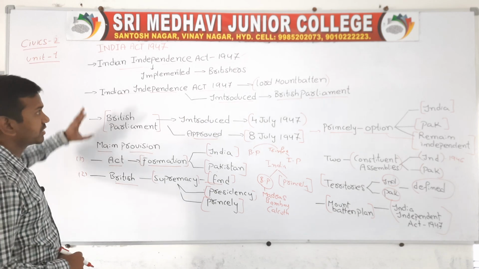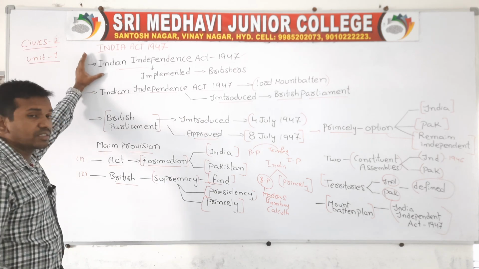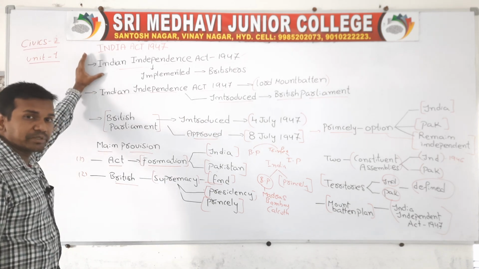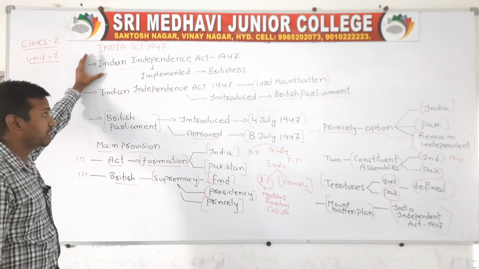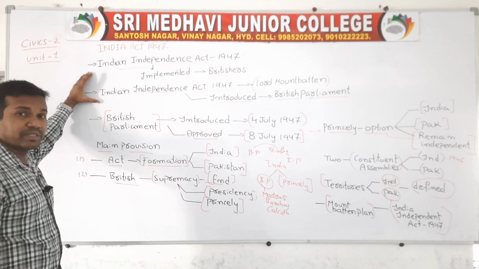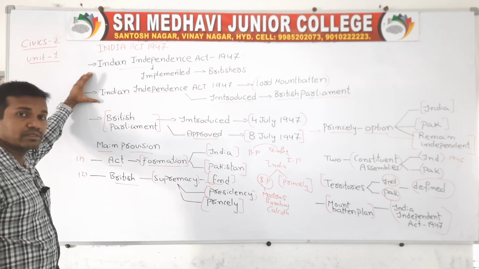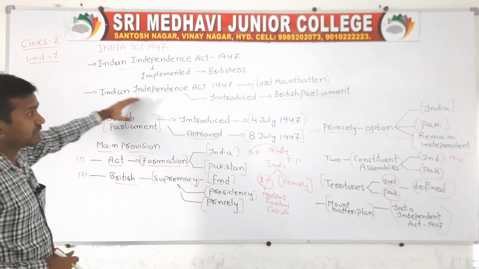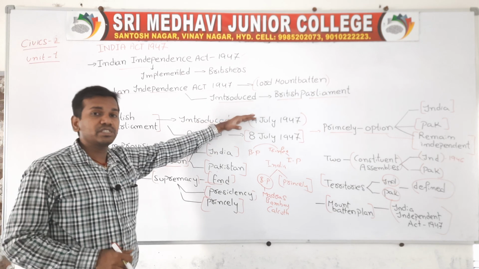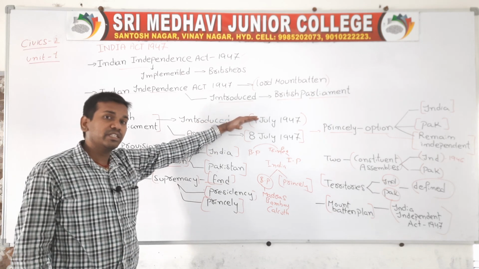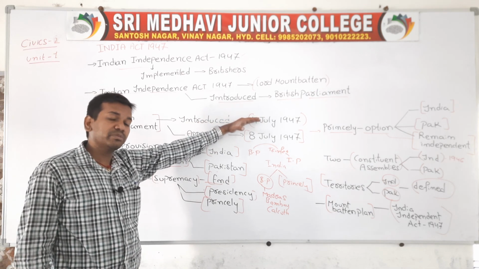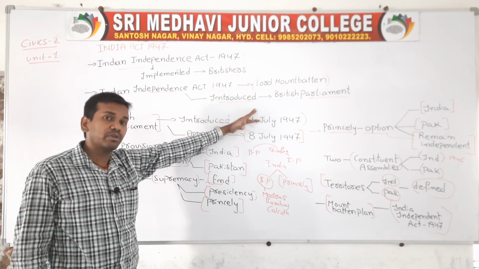So once again we will see the recapitulation part of what we have discussed. This is the final act which was implemented by the British government. Indian Independence Act is the last act implemented by the British government in 1947, and it was mainly introduced in the British Parliament by Lord Mountbatten.